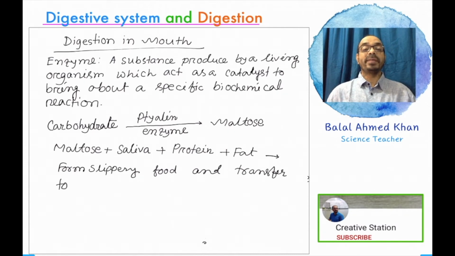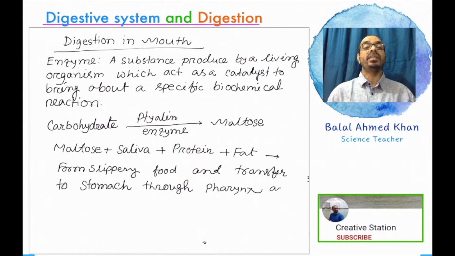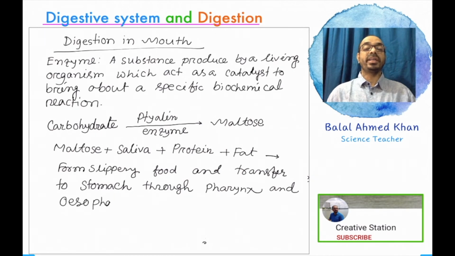All the food becomes slippery because of salivary fluid that is produced from the three salivary glands, and all the food substance with enzyme, all the salivary fluid, is also transferred to the stomach through the pharynx, esophagus and other parts related to the digestive system.